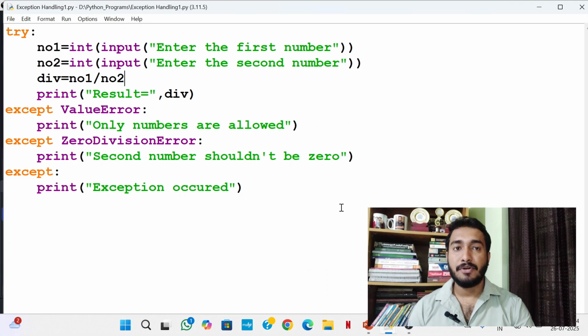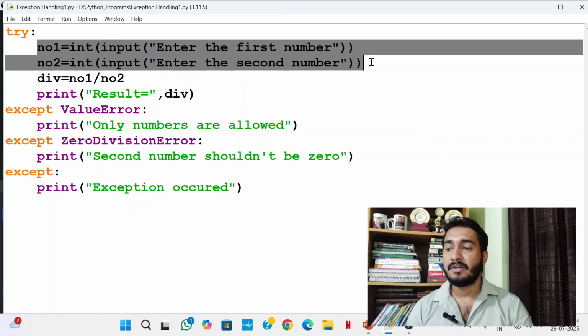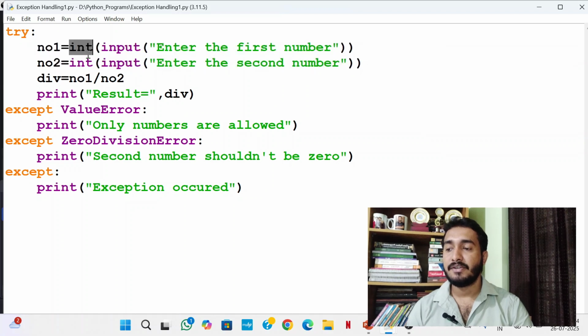So look at the example. I am accepting two numbers from the user, number 1 and number 2. So we have int function and input function. We know that if you don't give proper inputs, this line might throw a value error. So I am writing the code to catch value error.